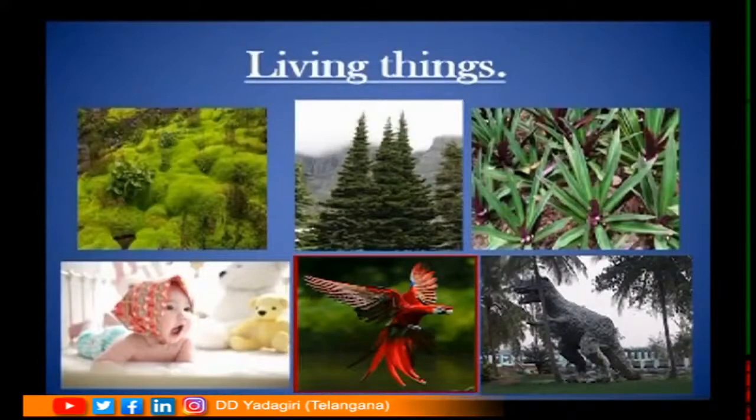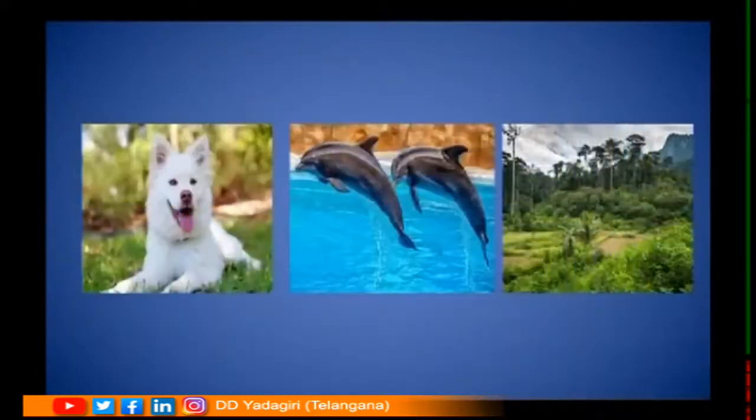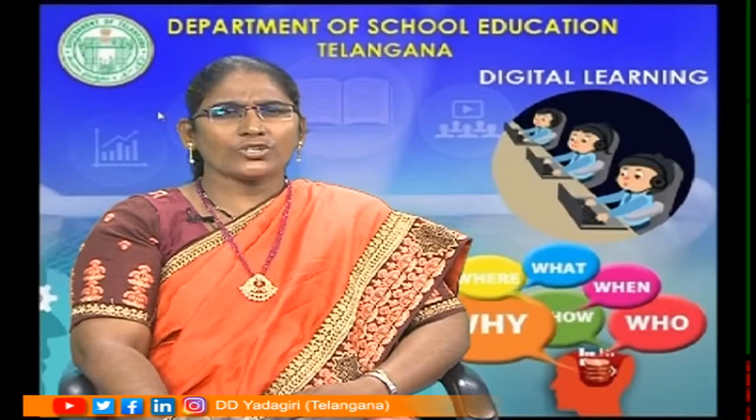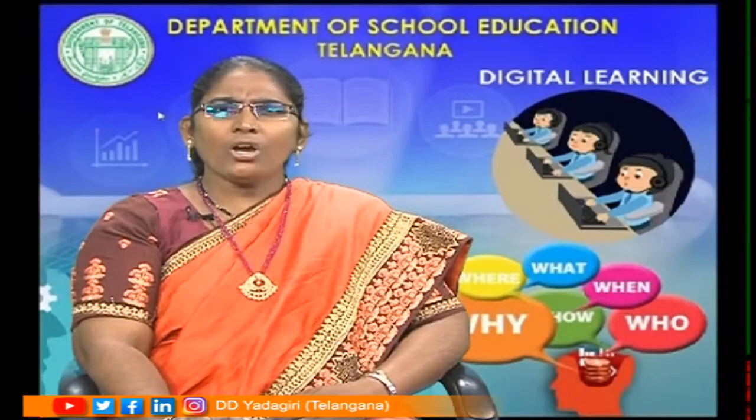Here you can see some more pictures of the living things which are present around us: mosses, conifers, grasses. These are all the plant types which we see in our surroundings. All these plants are made up of cells. Then some more animals you can see here: baby, dog, dolphins, and we also see some more plants here. So all these animals and plants are together made up of a large number of cells. Millions and billions of cells are joining together to form a single organism.